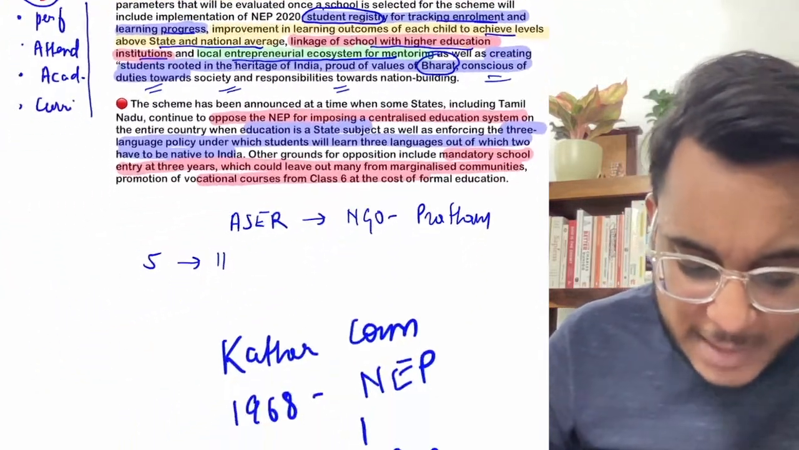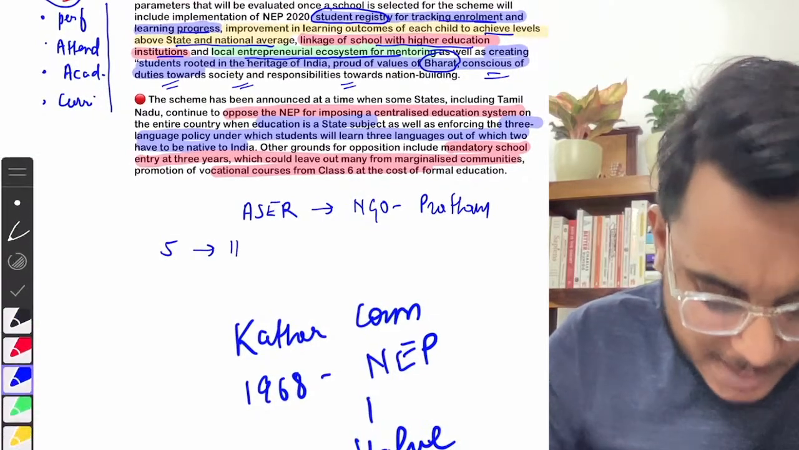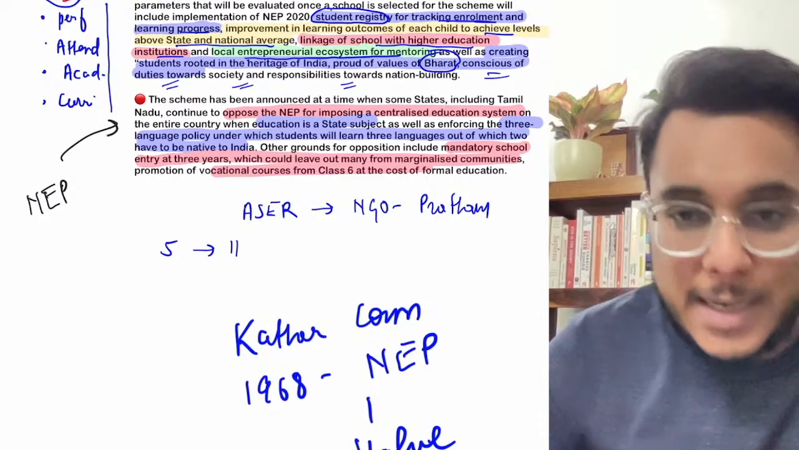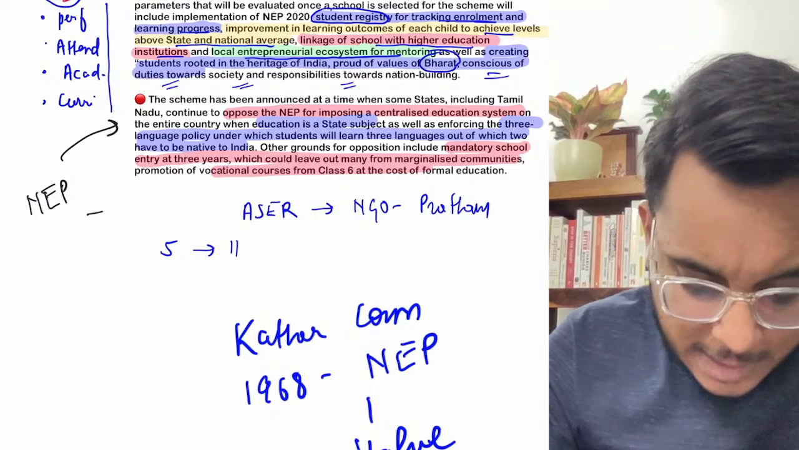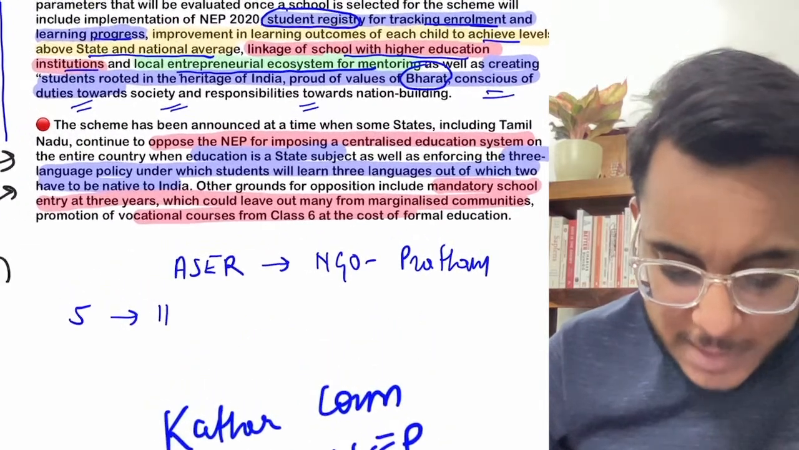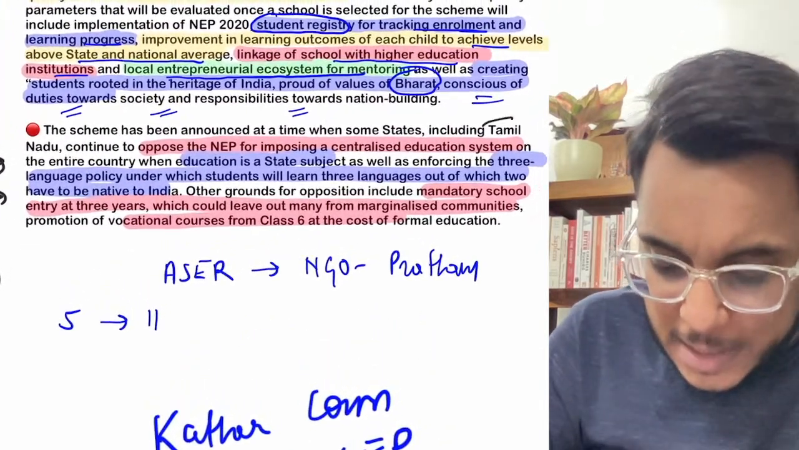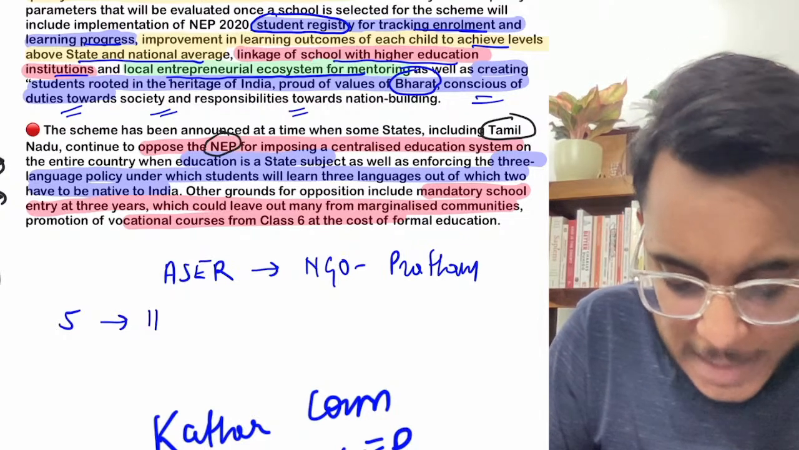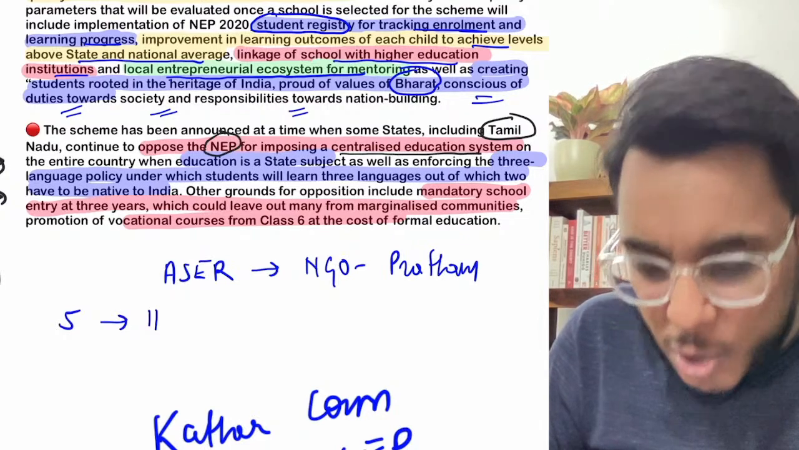Now understand this particular thing, guys, that at the same time the NEP is also being criticized by many of the state governments. So let's discuss the criticism of the NEP one by one. Now the first criticism is by the Tamil Nadu government. Now the Tamil Nadu government says that what is happening in the NEP is a centralization of education.